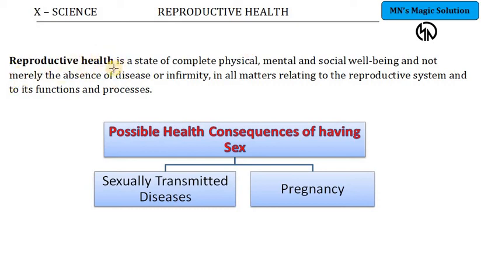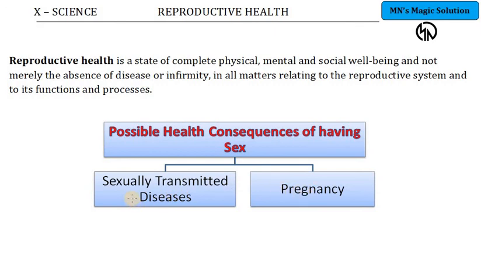You have already studied health in 9th. Health is not just the absence of disease, it is also physical, mental and social well-being, everything being good. So the same concept applies to reproduction. Here, the health consequences related to having sex can be divided into two major categories.